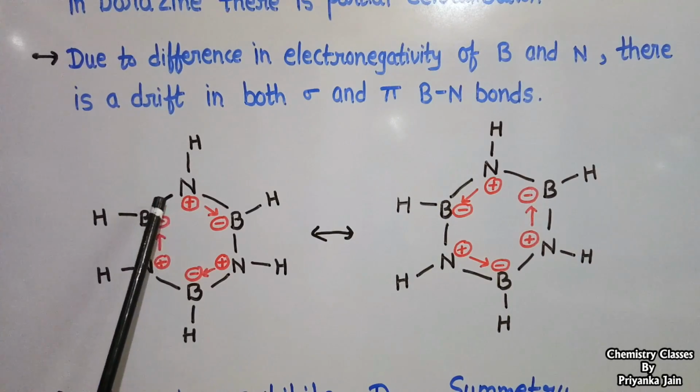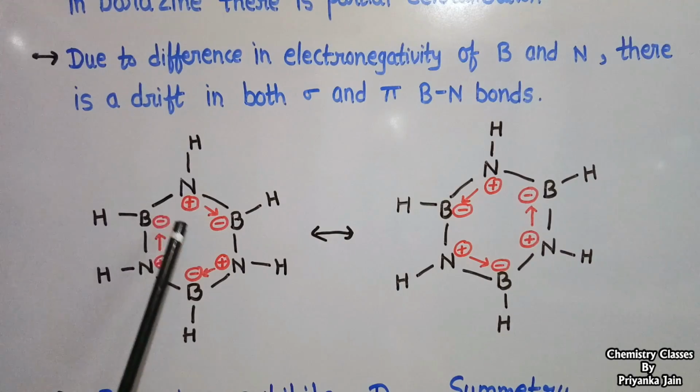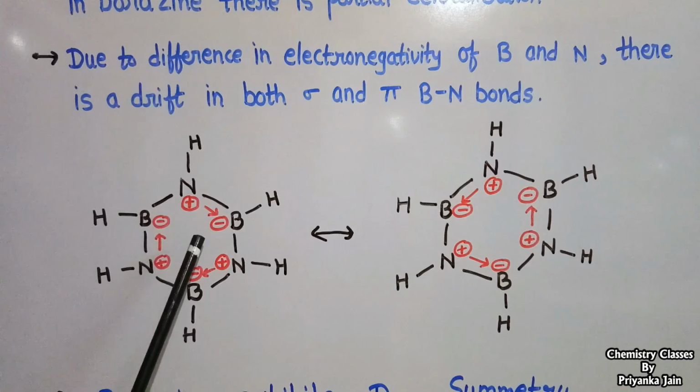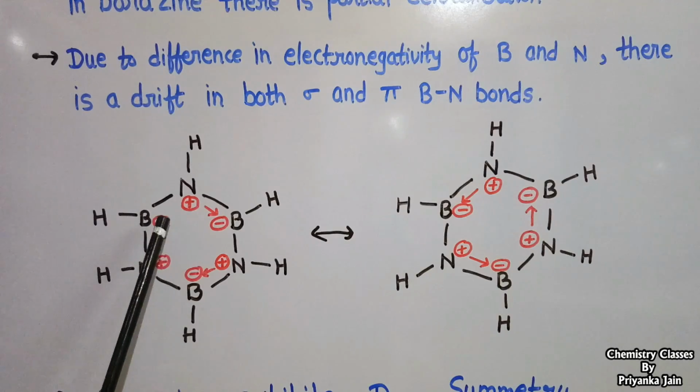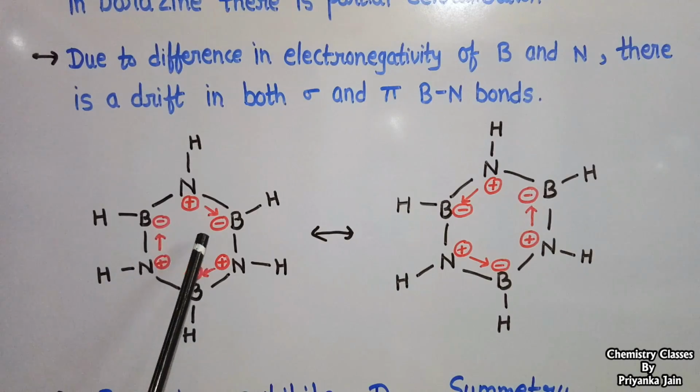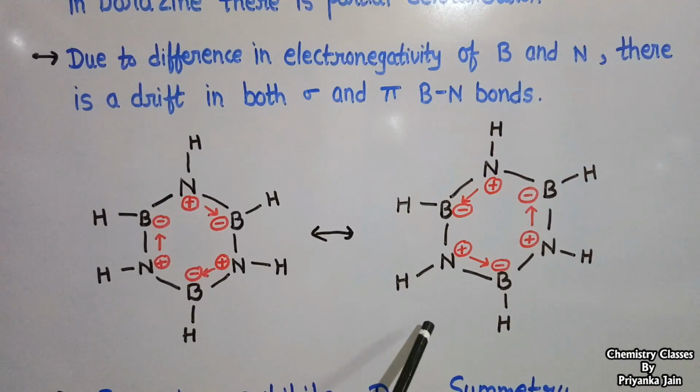So its electrons slightly drift toward the boron. The nitrogen possesses a slightly positive charge and the boron a slightly negative charge. These are two resonating structures of borazine with positive and negative charges.